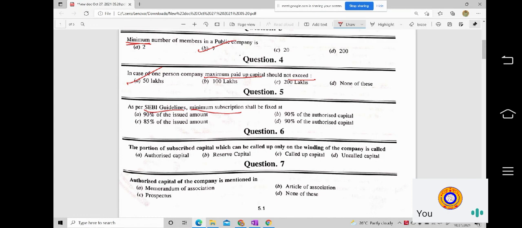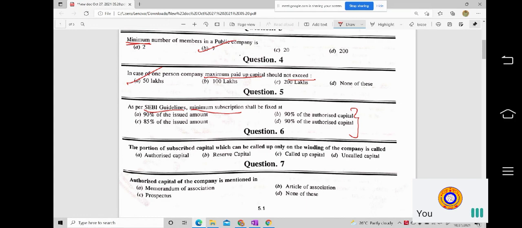Whether the error is the question or the option. The error lies over here. Both these are same options, right? 90% of the authorized capital, 90% of the authorized capital. Did you see this particular option? Both the options are showing the same options. Can any such MCQ have the same option?